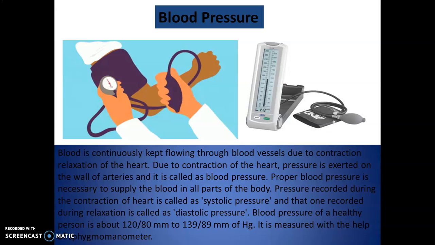So the blood pressure of a healthy person is about 120/80 mm to 139/89 mm of Hg. Hg means mercury. So for a normal pressure, systolic pressure should be 120 and diastolic should be 80, up to 139 and 89. Above or below that is considered either high blood pressure or low blood pressure, which could be dangerous.